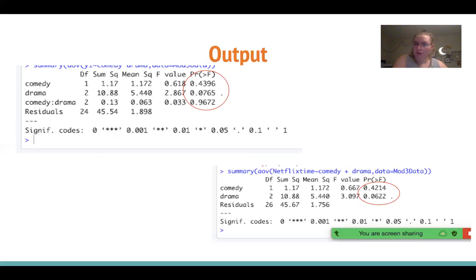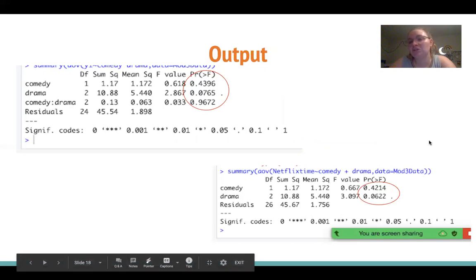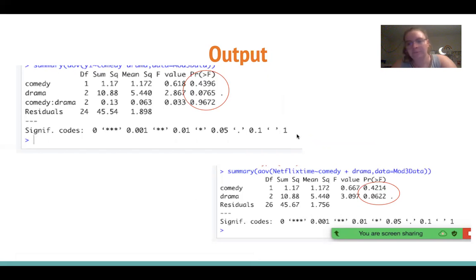So this is our output. And as you can see, again, we failed to reach significance in our data. That means we failed to reject our null hypothesis of there being no difference between groups. And so we need to look into the assumptions and make sure we didn't violate any of our assumptions since our p-values are all above 0.05.